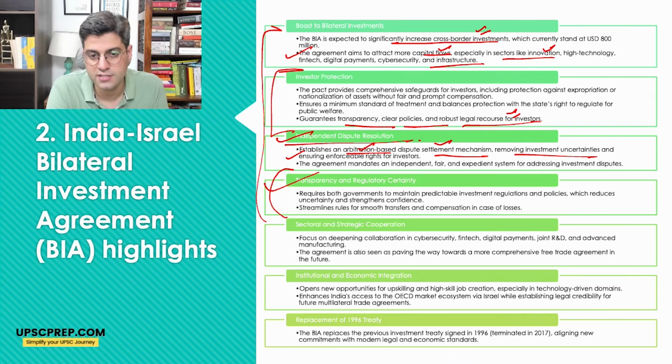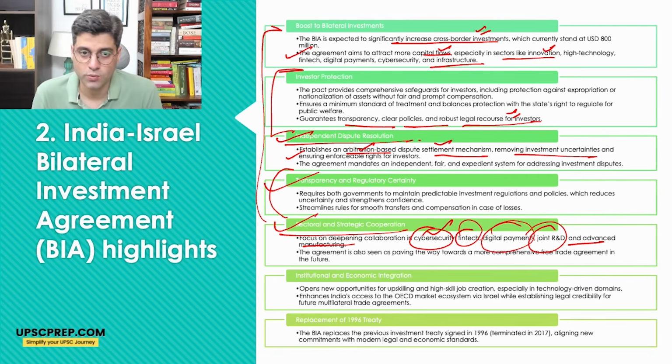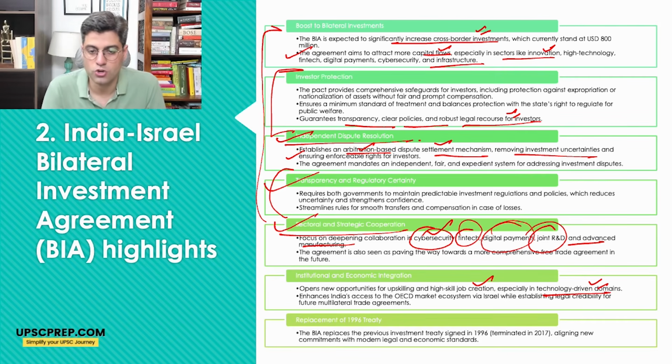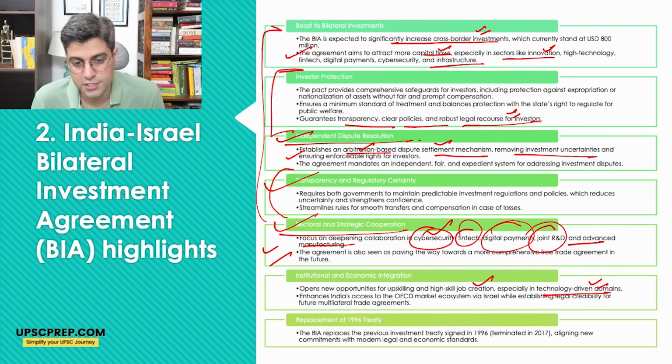Transparency and regulatory certainty has also been developed. Sectoral and strategic cooperation, particularly in the field of cybersecurity, fintech, digital payment, joint R&D, and advanced manufacturing, will be enhanced between India and Israel. Institutional and economic integration opens new opportunities for upskilling and high-skill job creation, especially in technology-driven domains, since they will be working in these strategic areas.